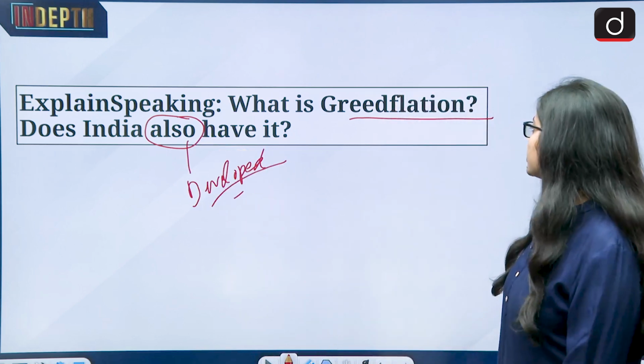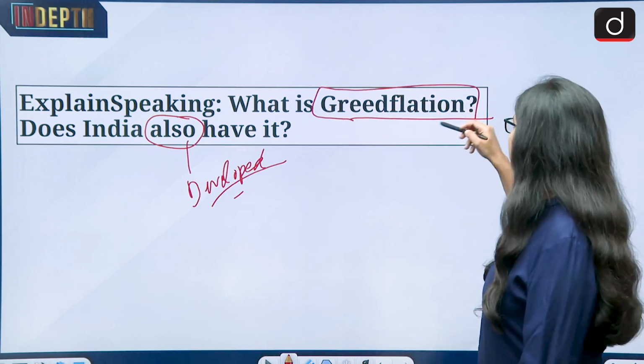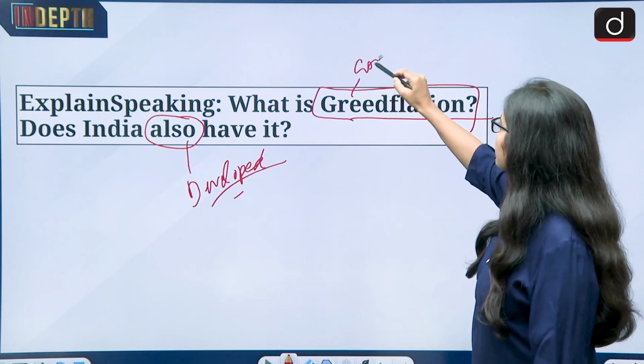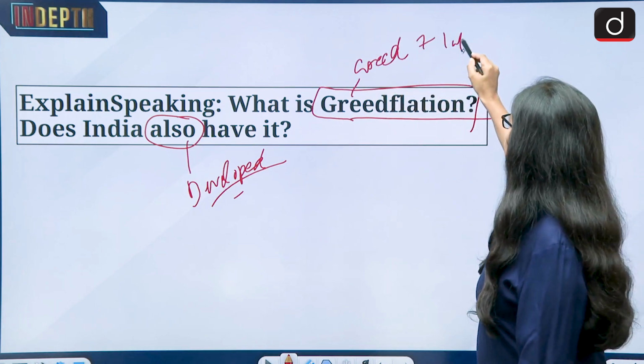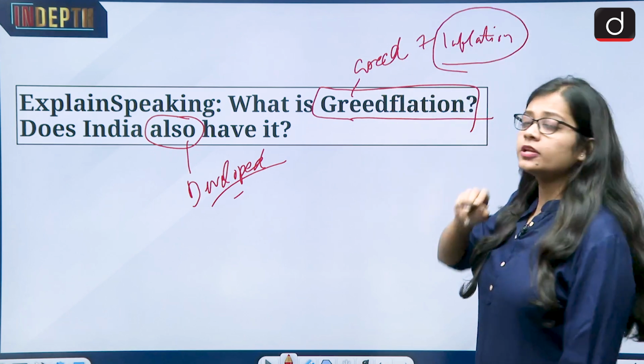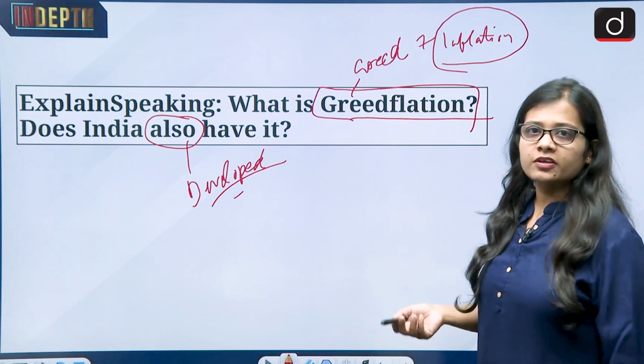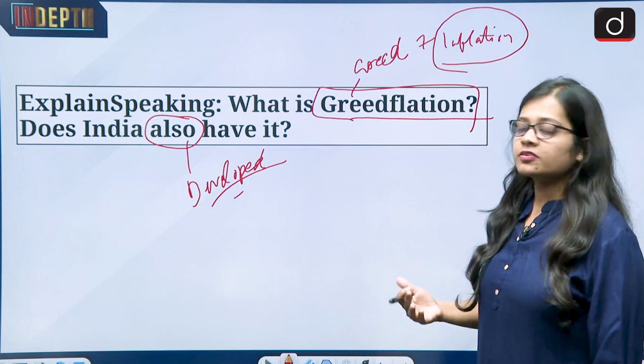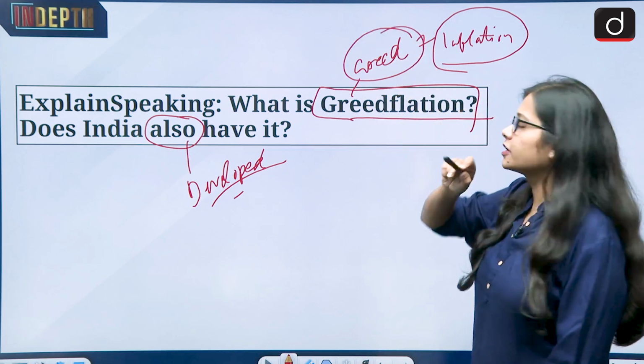If you break the word greedflation, it is greed plus inflation. Inflation means rising of the prices. So rising of the prices because of someone's greed.